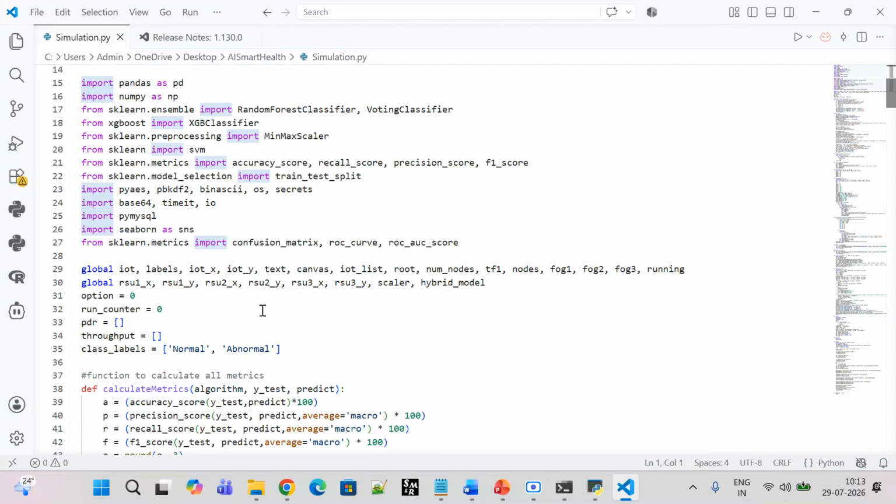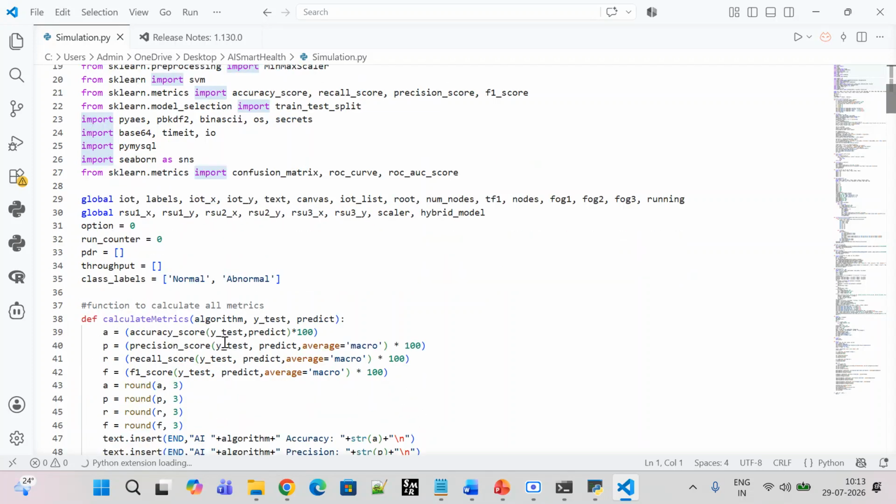X and Y, independent and dependent variables, how it exactly works. I also use PyMySQL, Python MySQL, which connects Python with the MySQL data platform, and global variables, which I use inside and outside the functions.